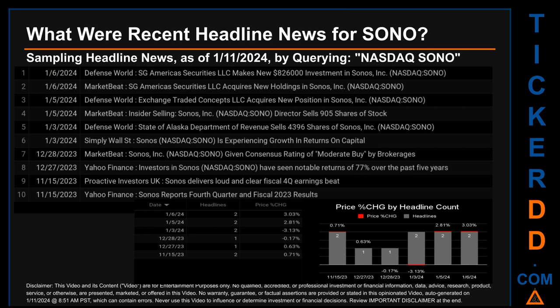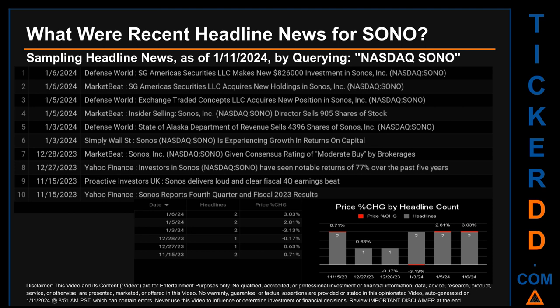The latest publication was Saturday, January 6, 2024, when there were 2 found headlines. Defense World published the headline that read, SG America's Securities LLC makes new $826,000 investment in SONOS. MarketBeat published the headline that read, SG America's Securities LLC acquires new holdings in SONOS.